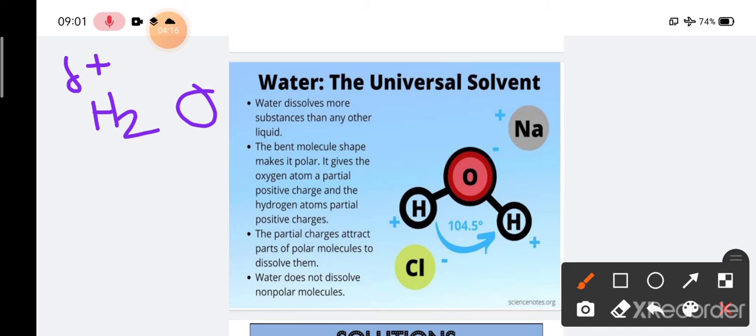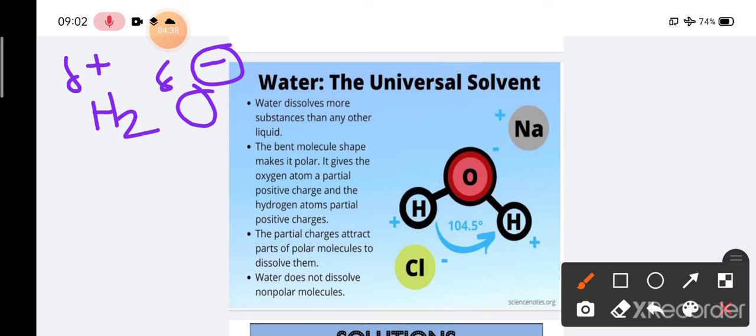Whereas oxygen, as we know, is highly electronegative, so it will attract more electrons towards itself. Here the electron density will be higher. As electrons are negatively charged, it will be negatively charged, but the negative charge is also very small, so we give it a del.